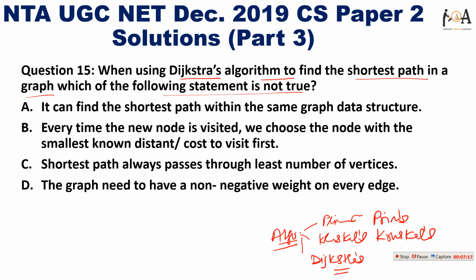So each year they can ask either from Prim's, Kruskal's, or Dijkstra's. Every year at least one question you will find from one of these topics, right? So don't miss that also.